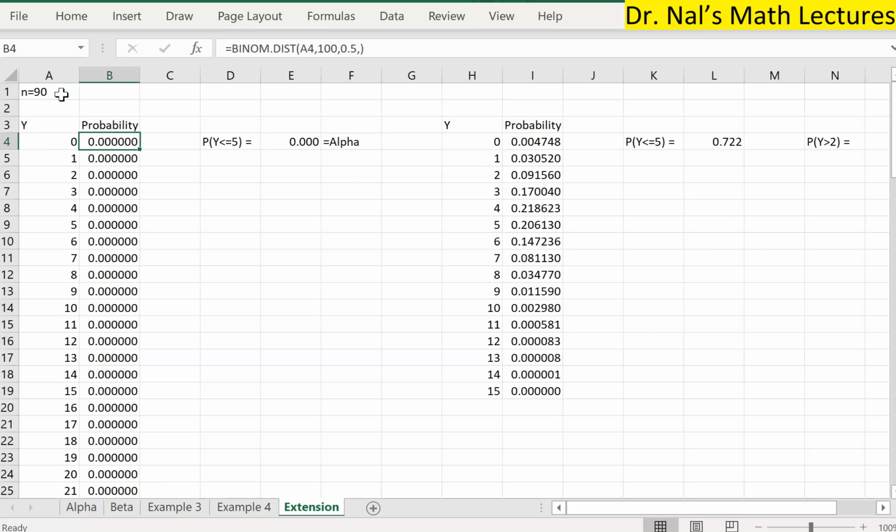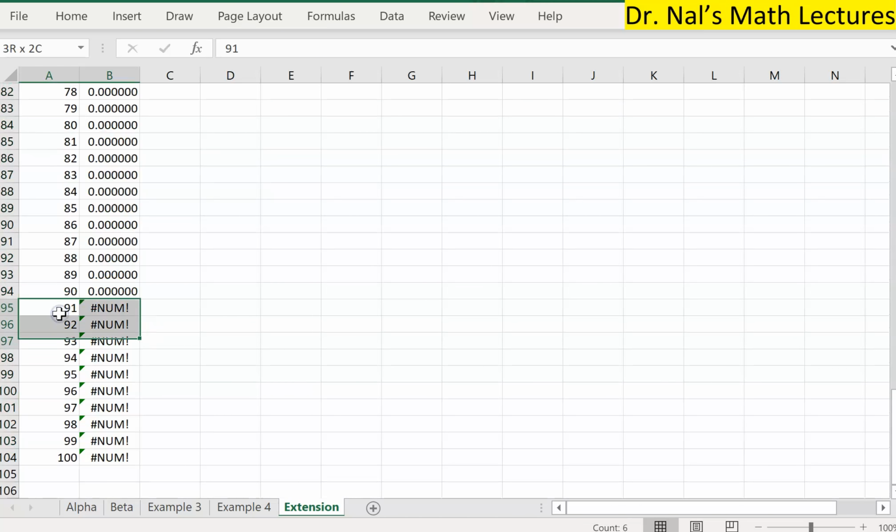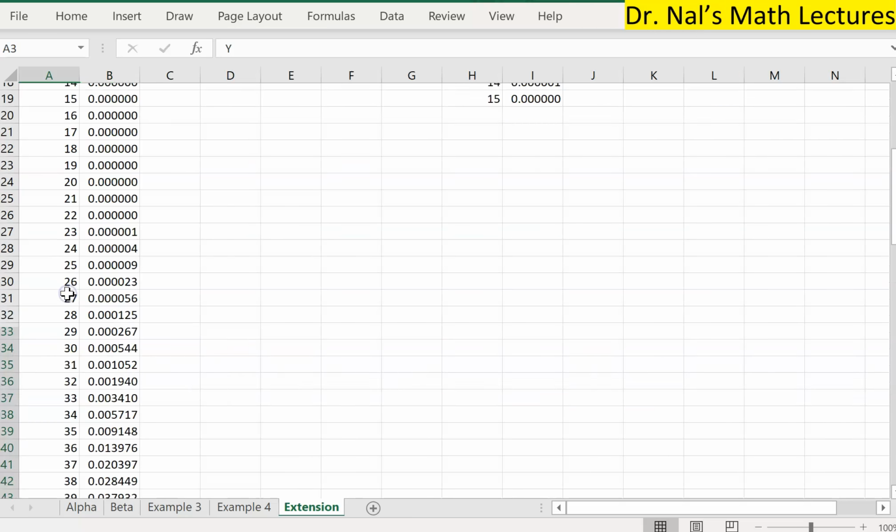90 is good. So let's change this one to 90 here. I think this will be a way better. So I'm just increasing the sample size to 90. All right, there you go. Obviously after 90 it won't make any sense. That's why I need to cancel it here. And here I will choose 2 different types of rejection regions.